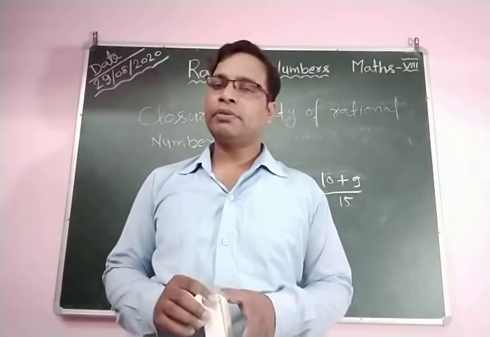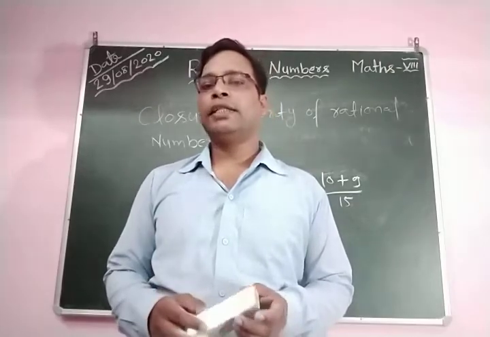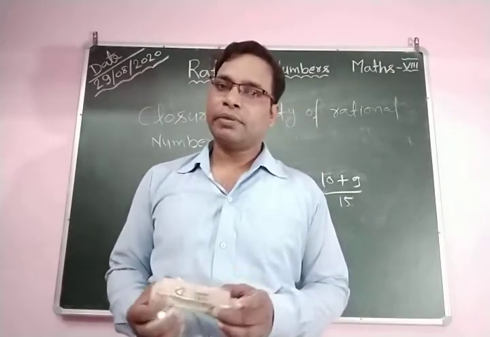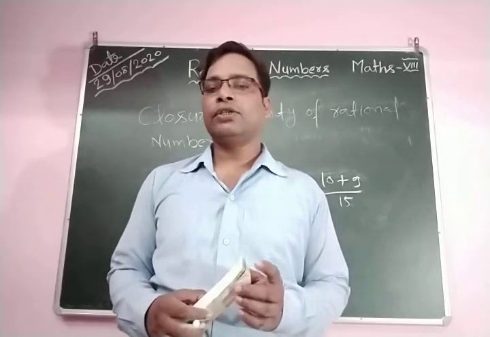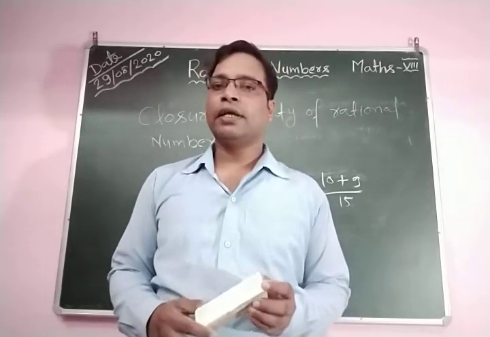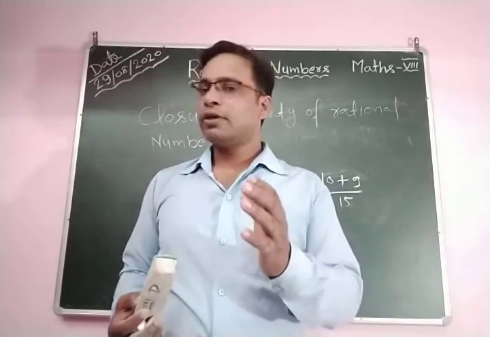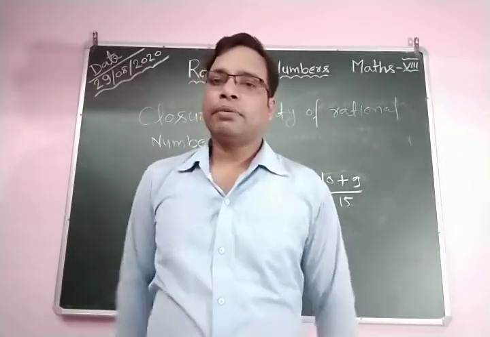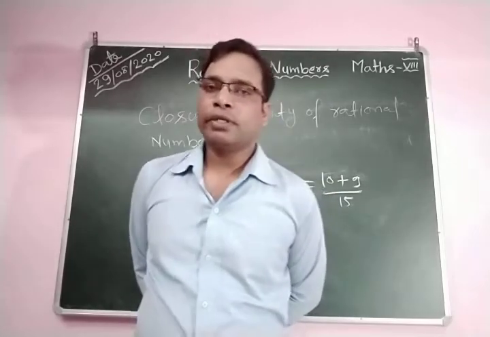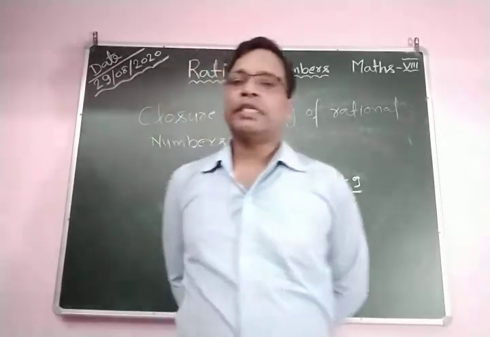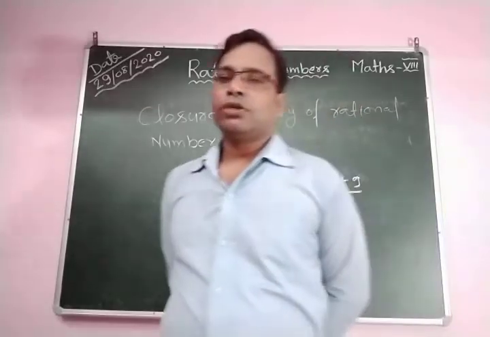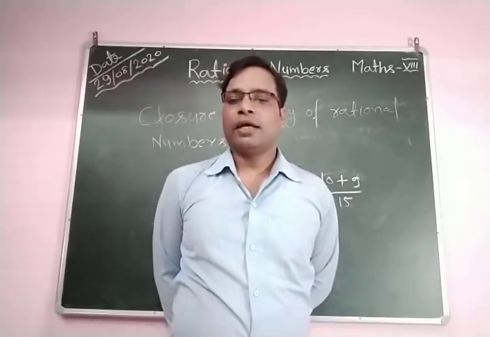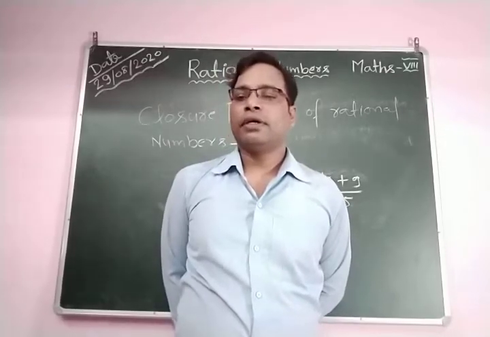Okay. So you can say if you take two rational numbers, their sum is a rational number, then this holds for the closure property. And if you take two natural numbers, the sum of two natural numbers is also a natural number. Suppose three natural numbers, their sum is also a natural number. Then you can say this is called the closure property of natural numbers.